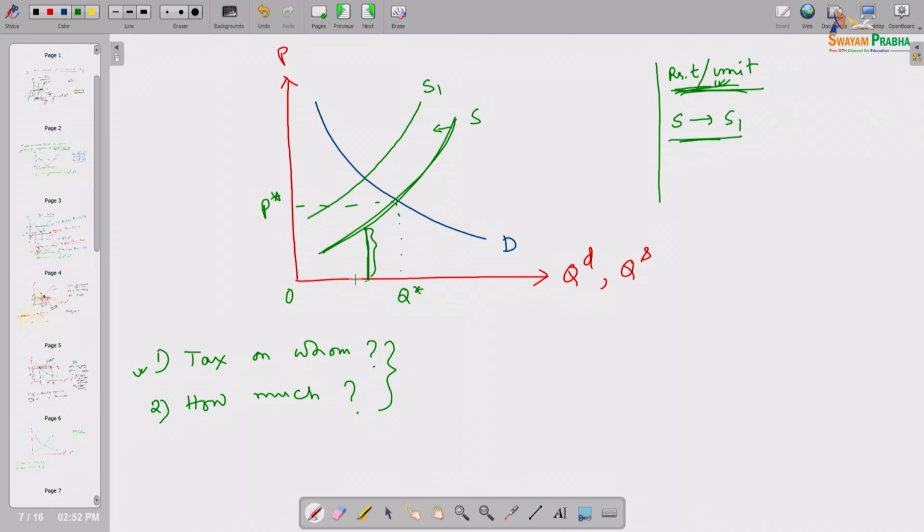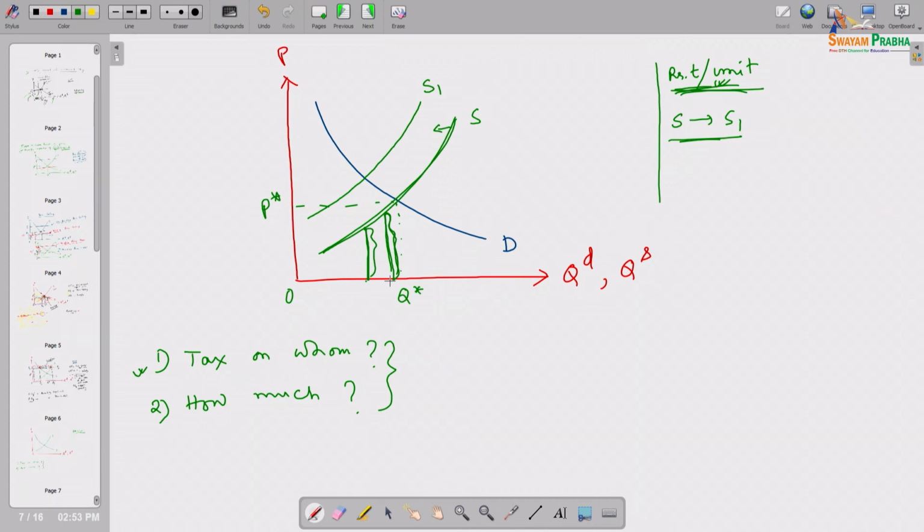So, this much price is enough for him to be able to deliver the product in the market. Vis-a-vis the person who is standing here, the seller, his minimum acceptable price is this much, right? This should be the price at which he will be able to supply. If the price is above that, he will be happy only, right? But at least this minimum price he needs, right?